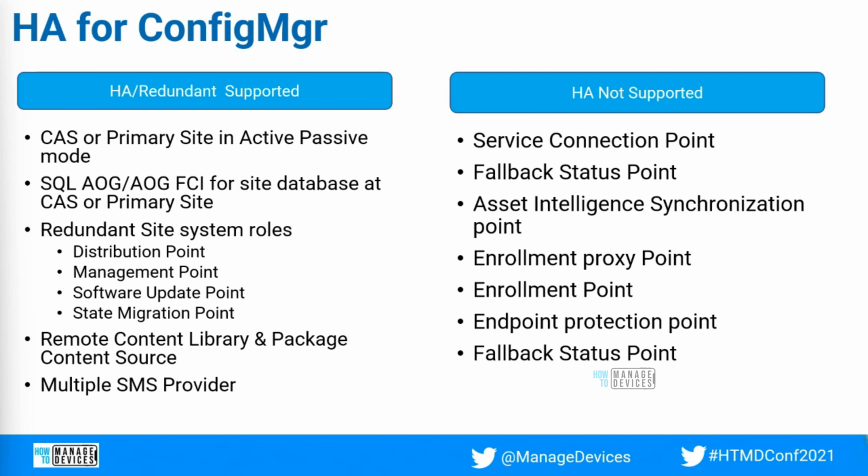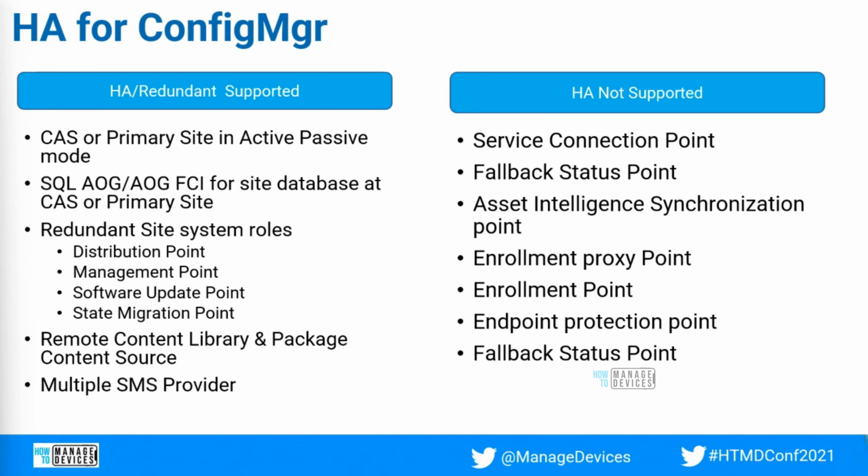You can just select the clients, right click and go to client notification, and there you have the switch software update point option as well. That is also possible. And even the state migration point is similar to the distribution point. You can have multiple state migration points whenever you want to build a device using the state migration point, and the task sequence is calling for the state migration point, then definitely you can add multiple state migration points. So that's where the redundant site system roles will come into play, so that you can make the hierarchy highly available.